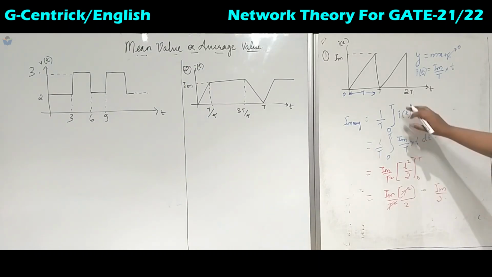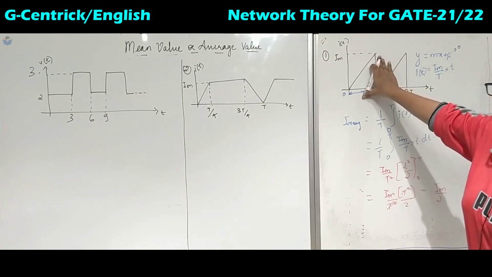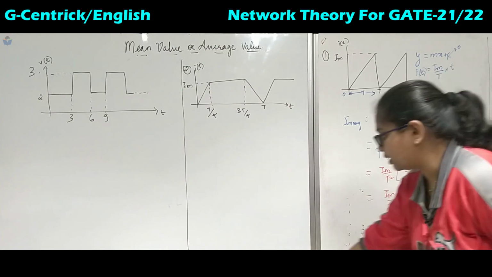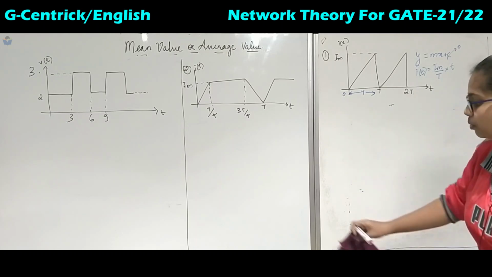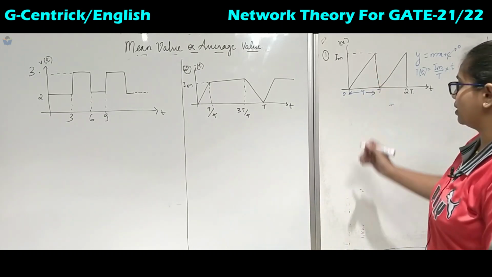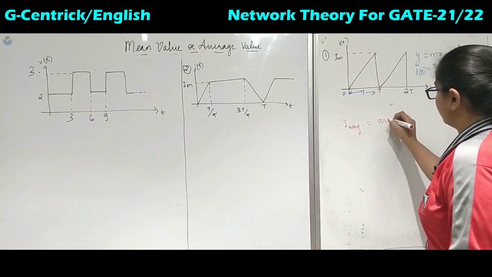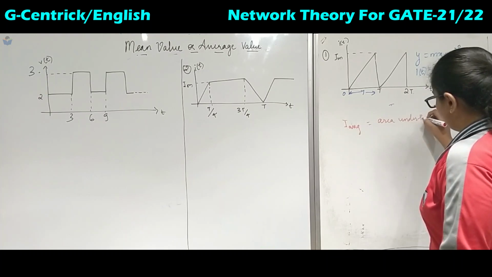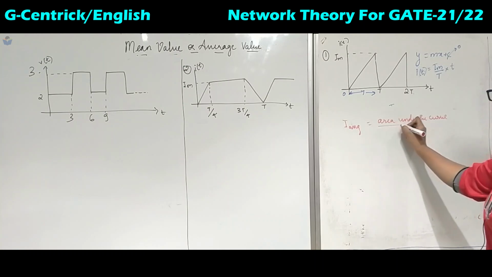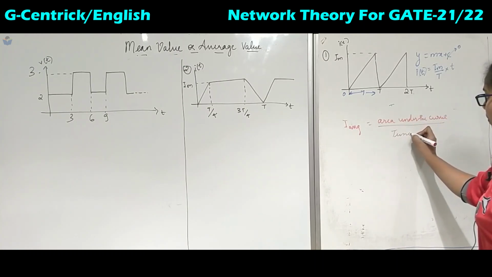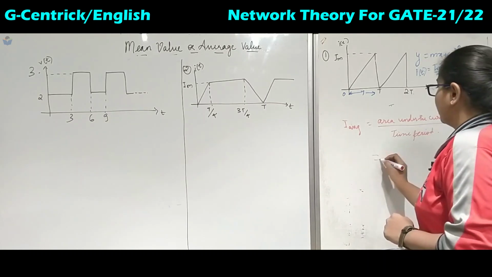Okay. So every time we will not use this formula. This integration itself means that it is the area under the curve. So we will take the generalized formula. If it is a triangular waveform, we definitely know the formula of the triangle, that is half into base into height. So to calculate such waveforms, we will take the area under the curve upon, so this is nothing but integration. So for the average, we will divide it by the total time period.